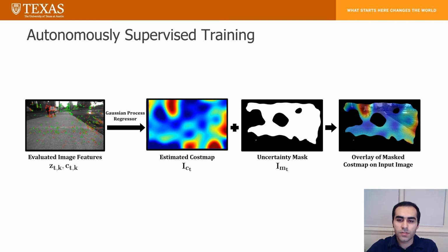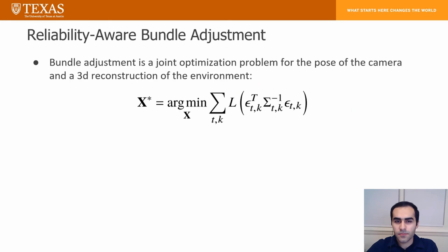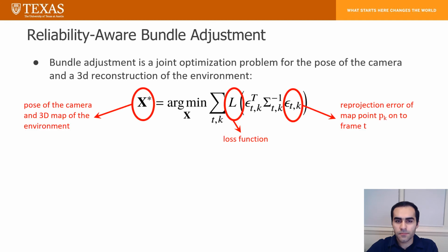its performance over time. As mentioned earlier, IVSLAM leverages the output of the introspection function when solving for the pose of the camera in the backend. In VSLAM, the pose of the camera and the map of the environment are jointly optimized such that it minimizes the reprojection error of the 3D map points onto the image planes.